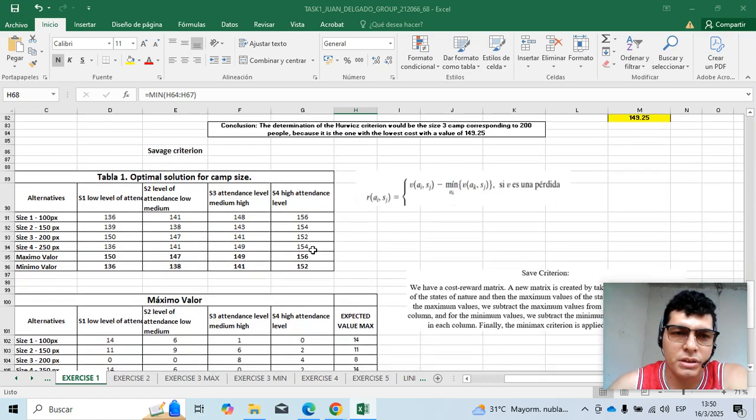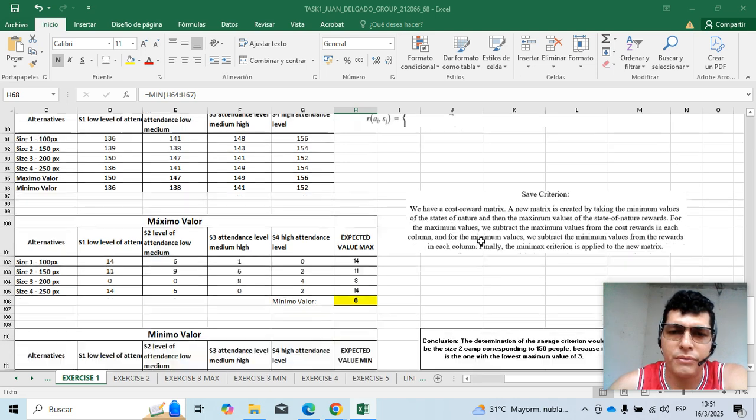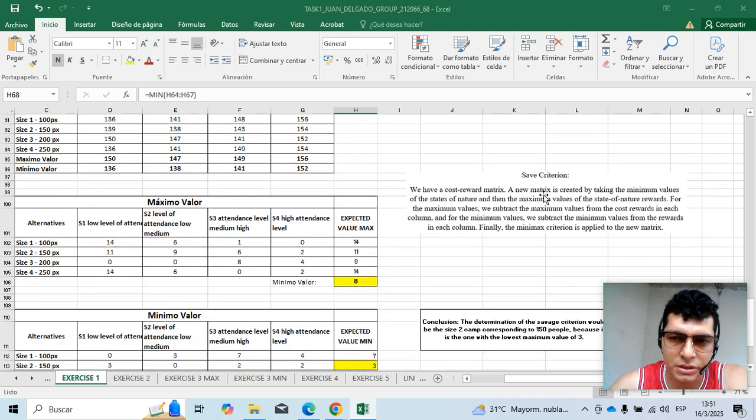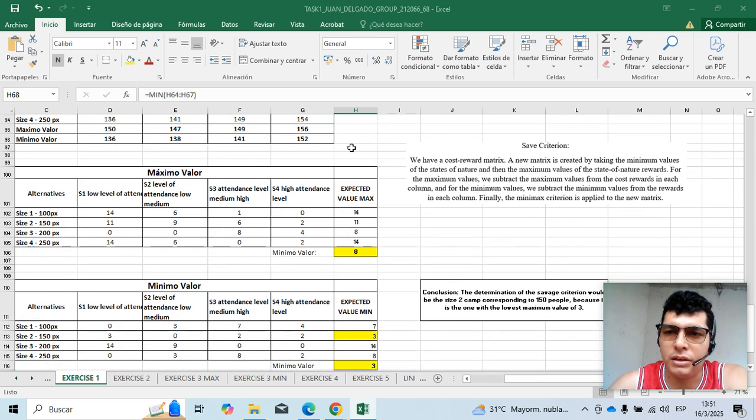5. Savage criterion. We have a cost reward matrix. A new matrix is created. We take the minimum values. For the maximum values, we subtract the maximum values. We subtract the minimum values for the rewards in each column, minimum values and each column maximum values.